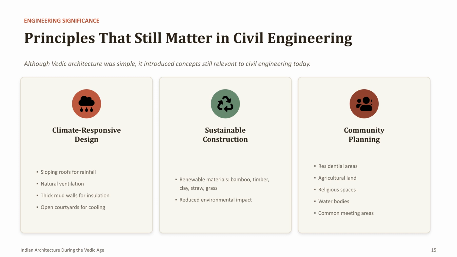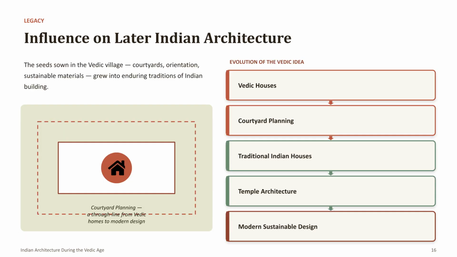These ideas reflect modern concepts of sustainable development, climate-responsive architecture, and environmentally responsible construction, making Vedic architecture an early example of sustainable engineering practices. The influence of Vedic architecture continued long after the Vedic age ended. The concept of courtyard planning became a defining feature of traditional Indian houses across different regions. Sacred geometry developed for fire altars later guided temple design and construction.